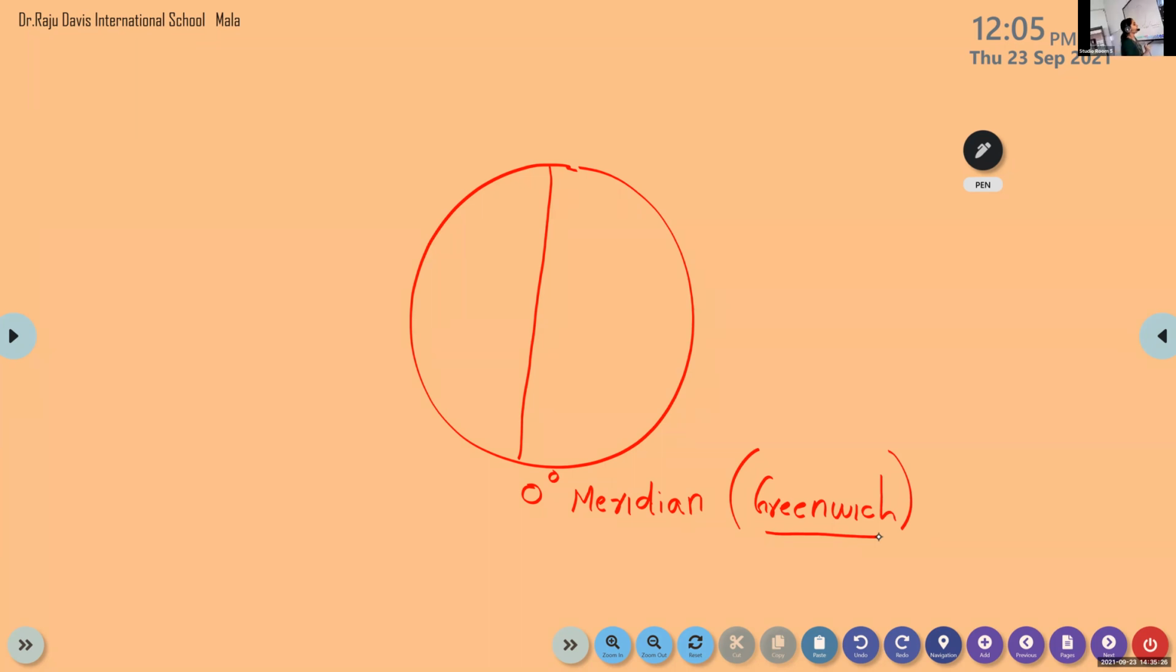Sapna, what is the reason for this? We call the 0-degree meridian the Greenwich meridian. Is there any particular reason for that? The prime meridian, the 0-degree meridian, goes over the Greenwich, which is in a particular country, the United Kingdom. That's why we call the 0-degree meridian the Greenwich meridian.